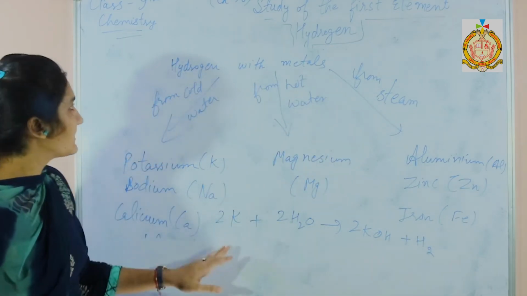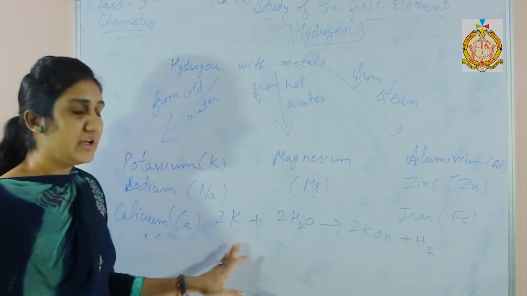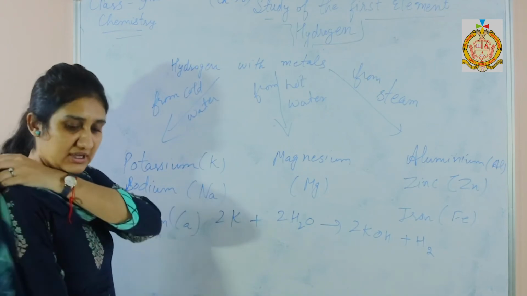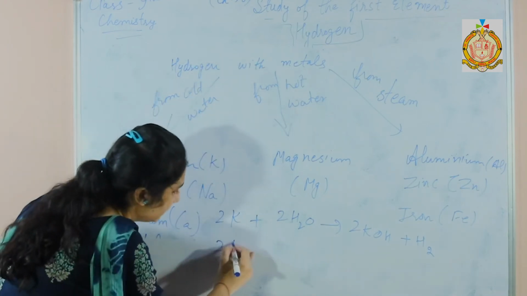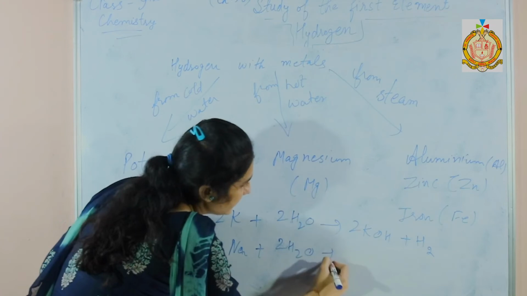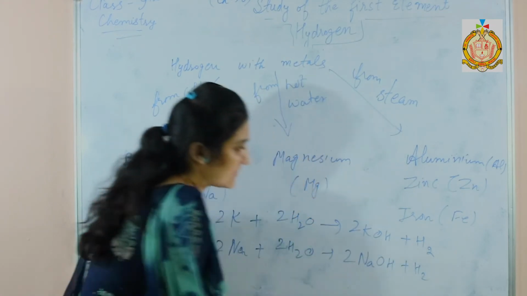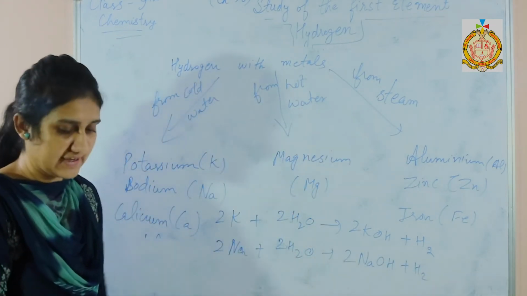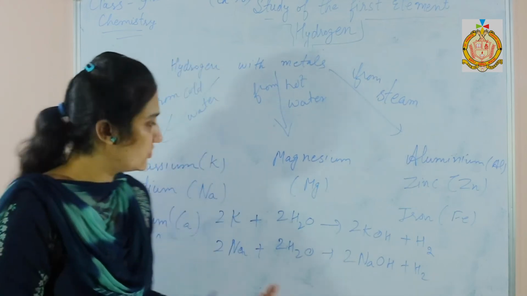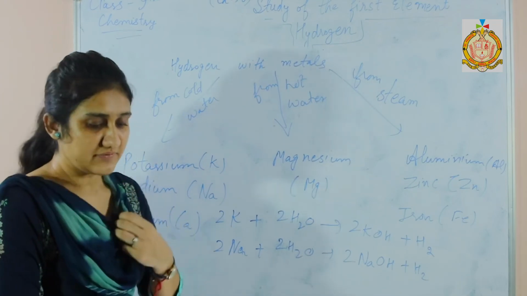We were discussing the preparation of hydrogen. So we can form hydrogen from the reaction of water with metal. Similarly, when sodium reacts with water, it forms sodium hydroxide and H2 gas. So there is formation of hydrogen gas. But these are very explosive in nature. They dance on the surface of water and produce flames.